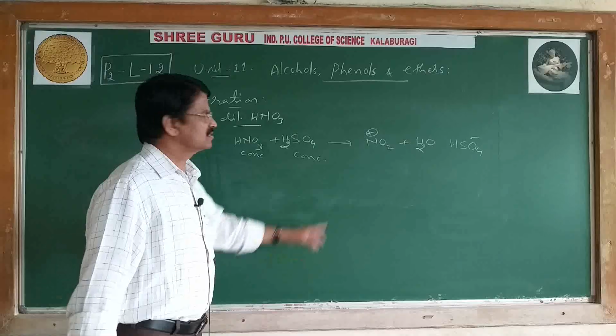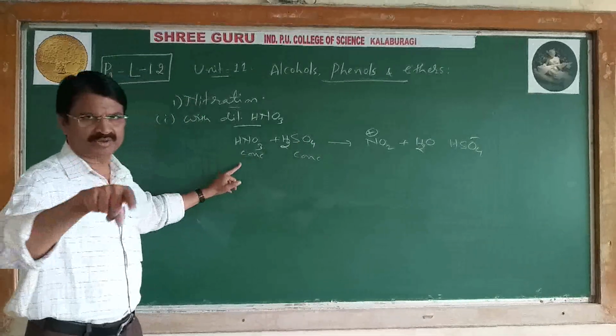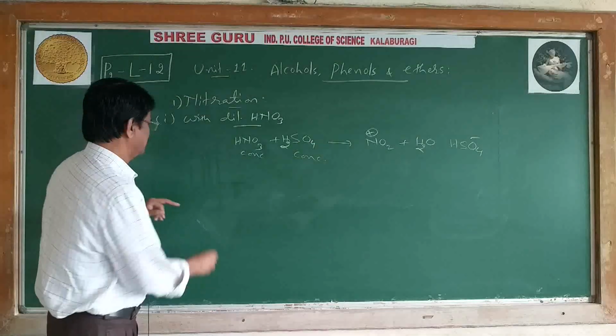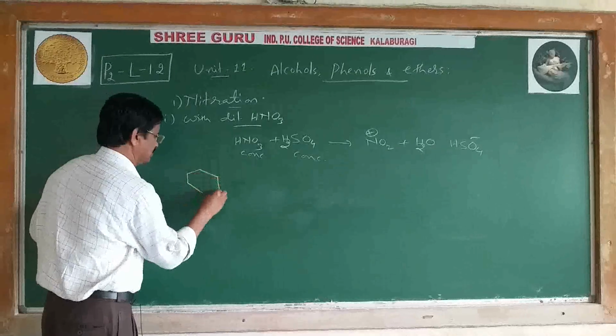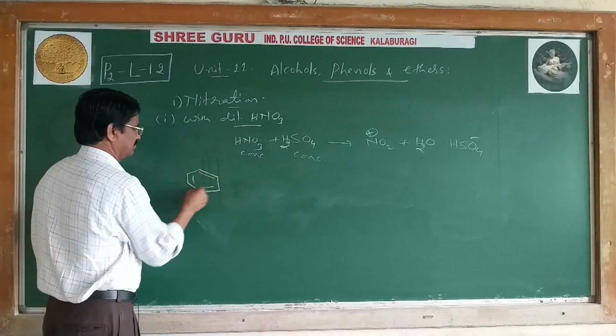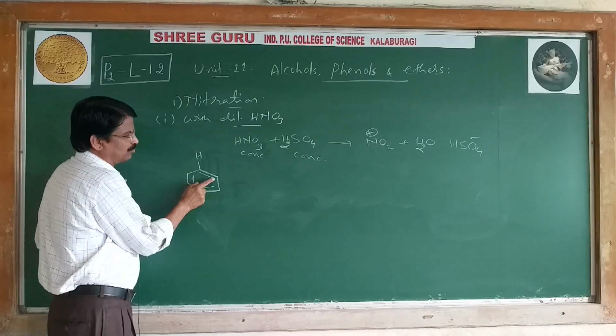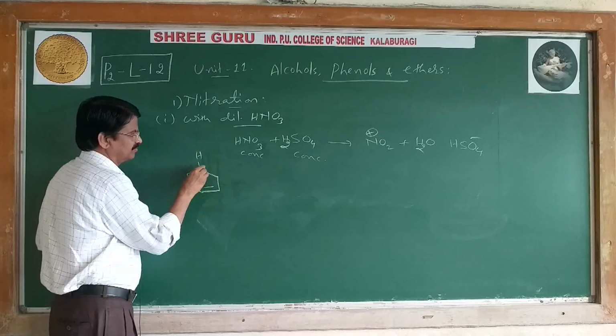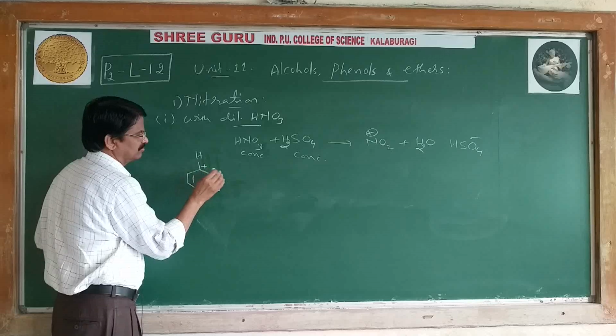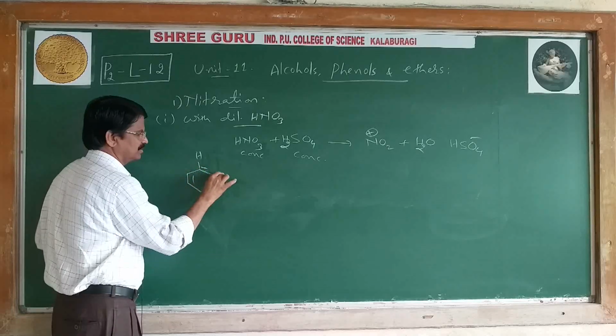Next, this nitronium attacks the benzene ring. See here, the benzene ring. Remove one bond and write plus and minus, here minus, here plus.